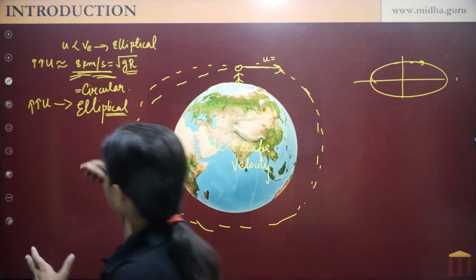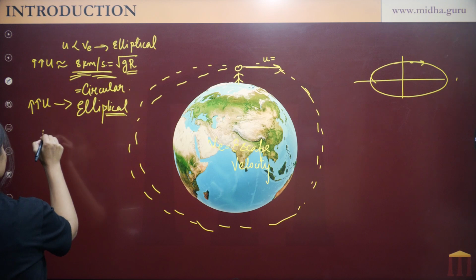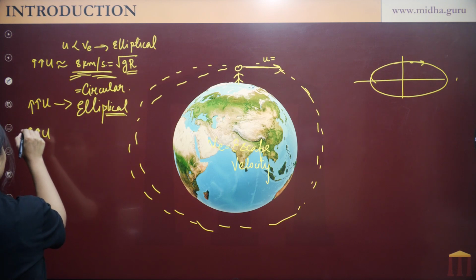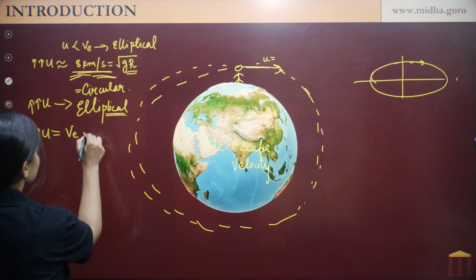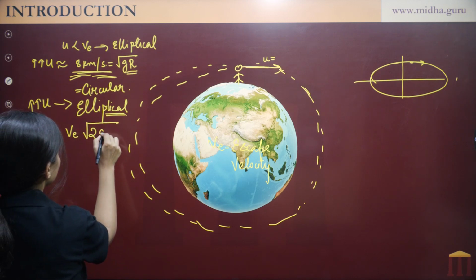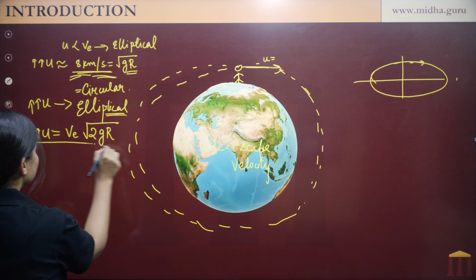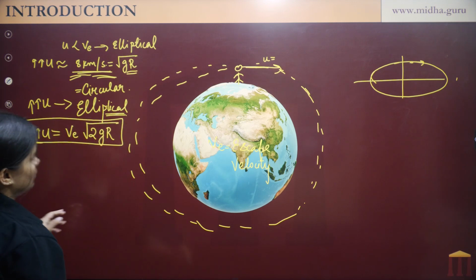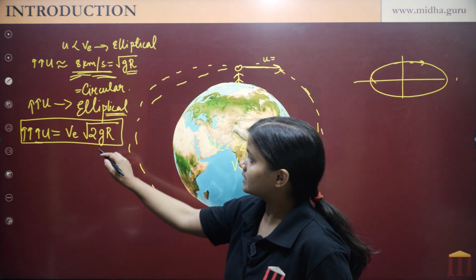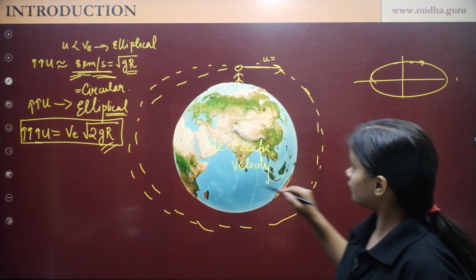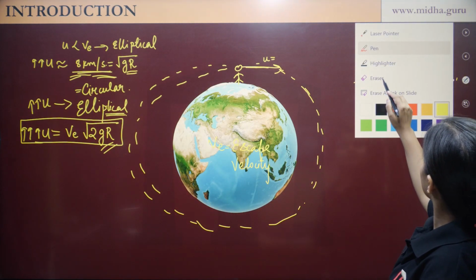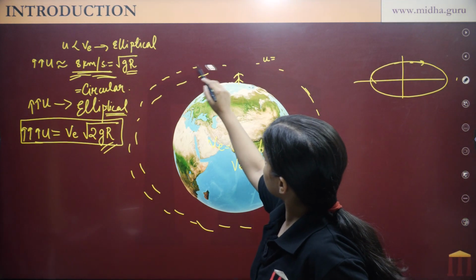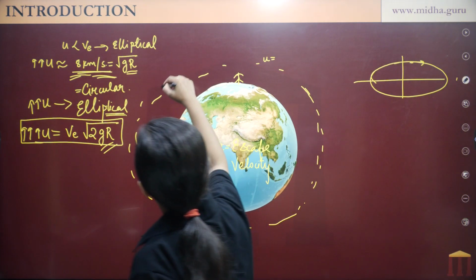But if we increase the speed more, to the escape velocity, whose value is root over 2gr, let's make the speed this amount. At this time the path of the object will be like, okay, let me erase these paths.